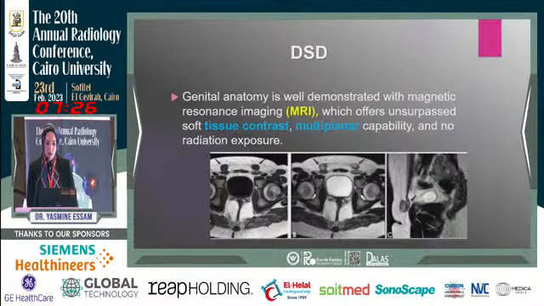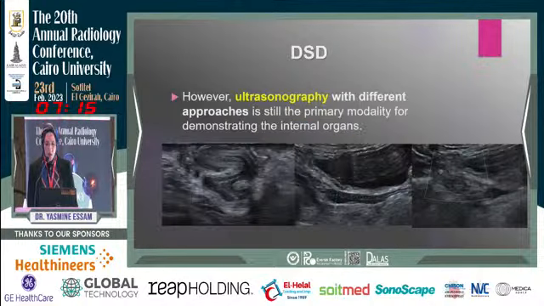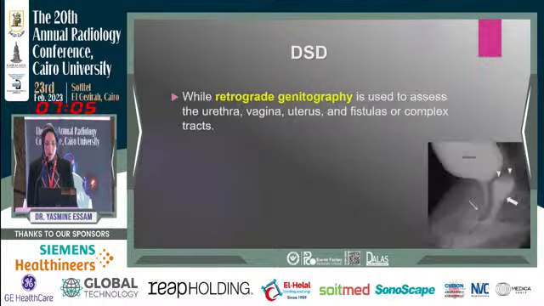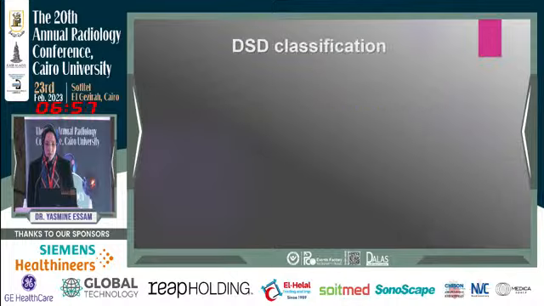The genital anatomy is very well demonstrated by magnetic resonance imaging because it has unsurpassed soft tissue contrast and multiplanar capabilities with no radiation exposure. However, ultrasonography with different approaches like transabdominal, transrectal, and transperineal is still the primary modality for demonstrating the internal organs. Retrograde genitourethrography is used to assess the urethra, vagina, uterus, and fistulous communication or complex tract.